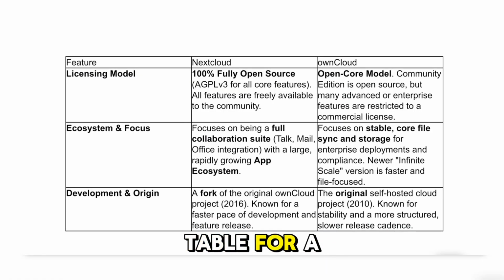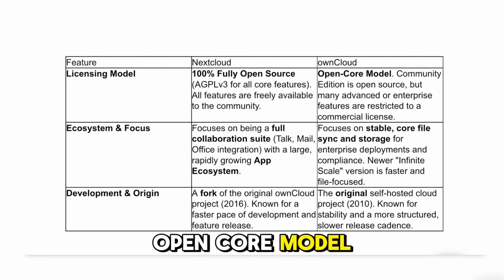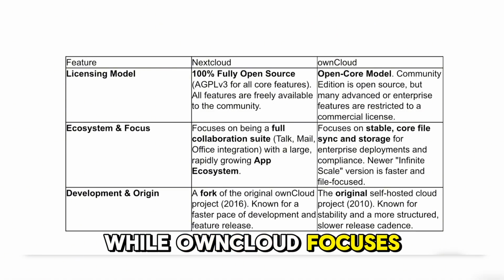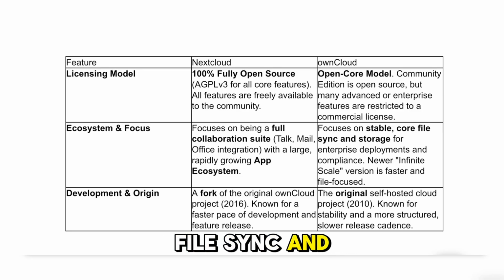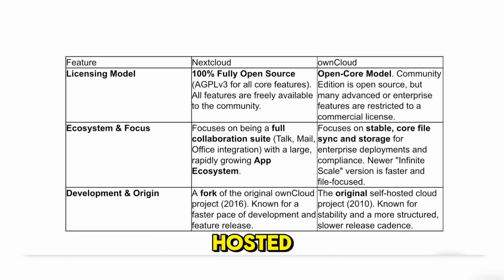Now here's a table for a very concise comparison. For licensing model, NextCloud is 100% fully open source while OwnCloud is open core model. For ecosystem and focus, NextCloud focuses on being a full collaboration suite for app ecosystem, while OwnCloud focuses on stable core file sync and storage. For development and origin, NextCloud is a fork of the original OwnCloud, while OwnCloud is the original self-hosted cloud project. Both are good for any work.